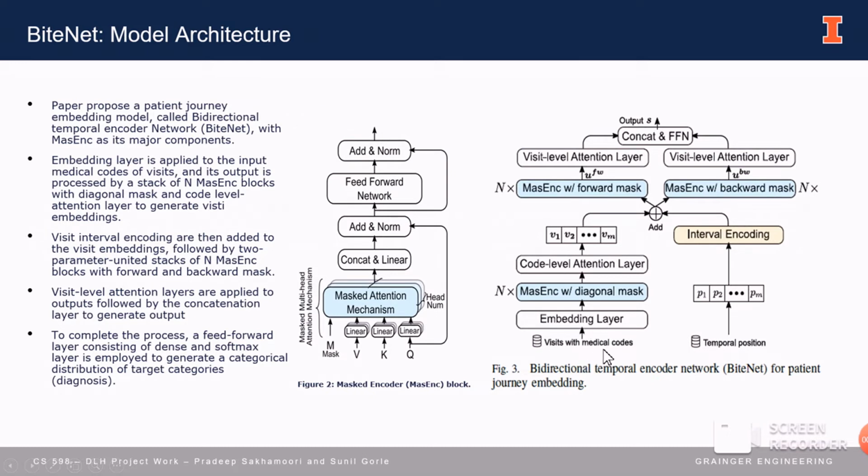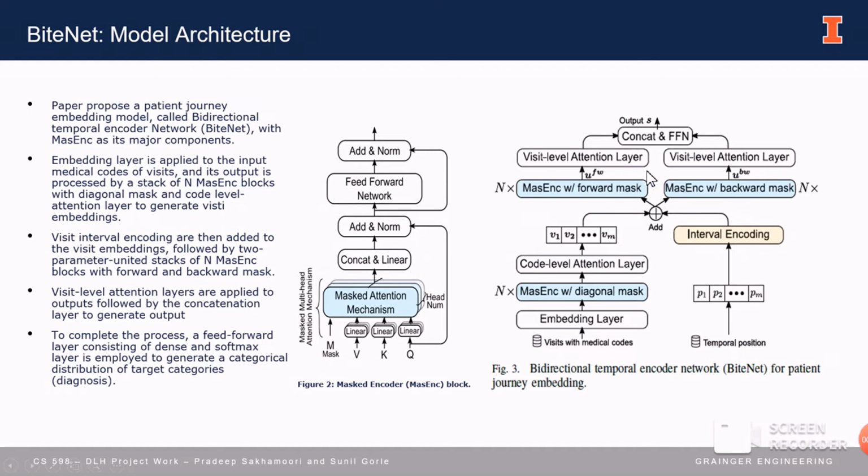Let's look at the model architecture. The embedding layer is applied to the input medical codes of the visits, and its output is processed through a stack of n masked encoder blocks with the diagonal mask and the code-level attention layer to generate the visit embeddings. Similarly, the visit interval encodings are then added to the visit embeddings, followed by a two-parameterized stacked encoder, the masked encoder block with forward and backward masks.